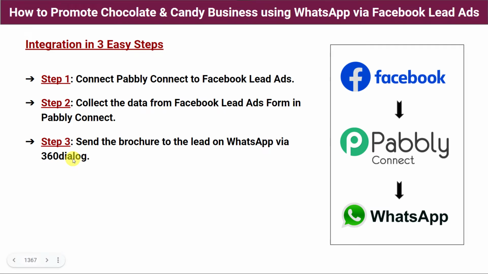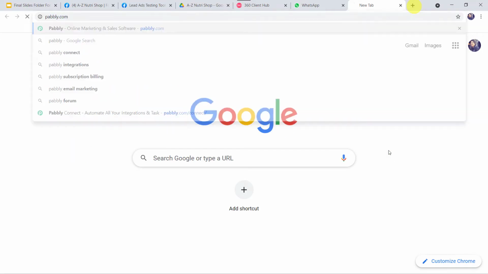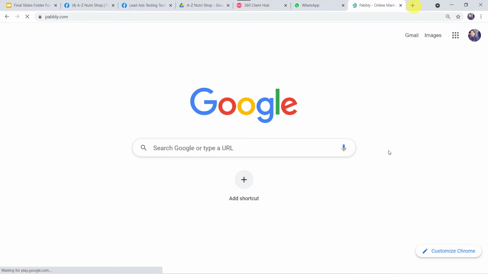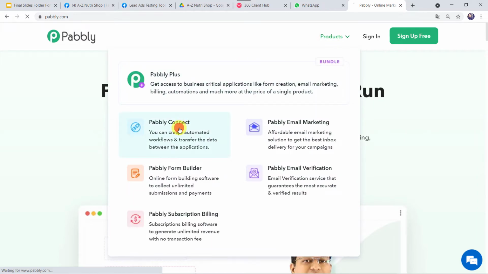So in this way, we are going to create an integration between Facebook lead ads and WhatsApp using Pabbly Connect. So let us learn the integration process now. For this, let us type pabbly.com in our browser. This is the website of Pabbly. Here we have to come to products and click on Pabbly Connect.